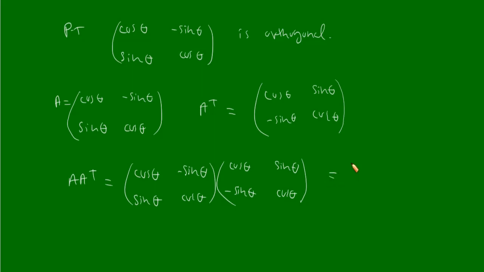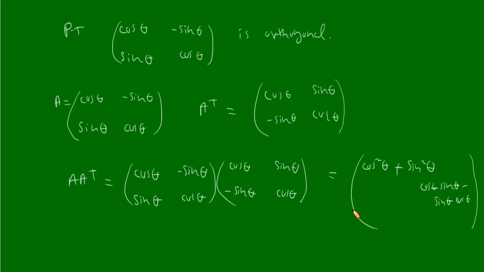So this will be equivalent to cos theta into cos theta, that is cos square theta plus sin square theta, then cos theta into sin theta minus sin theta cos theta. So cos theta sin theta minus sin theta cos theta.